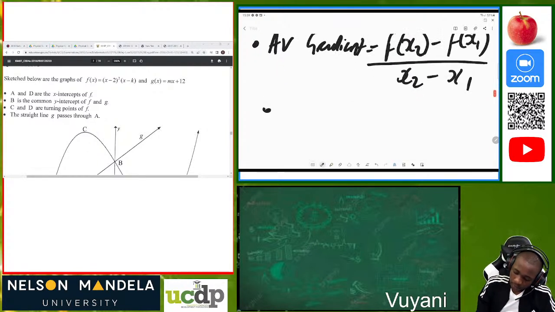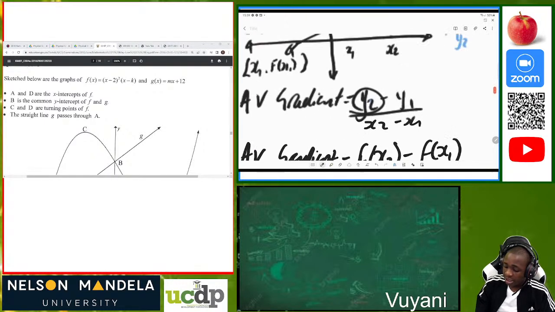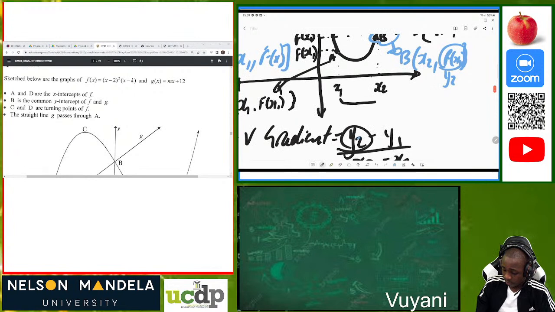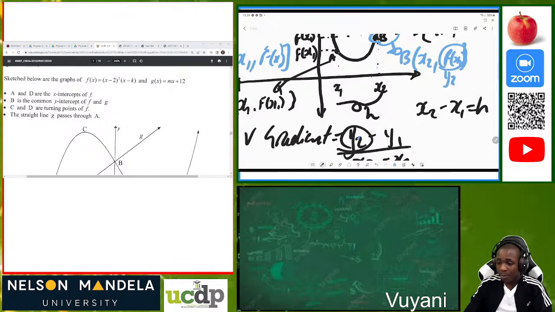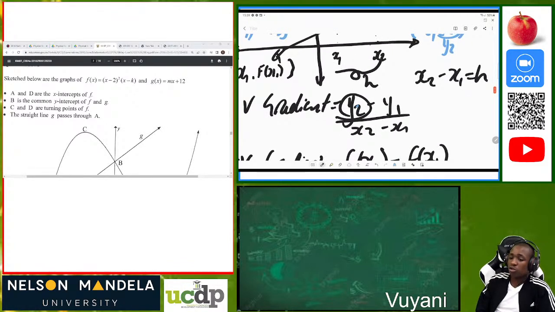Then I can also have the last one for the average gradient. Check it out. Let the difference here be called h. So when we say x2 minus x1, I must get h. I'm letting x2 minus x1 be equivalent to h.